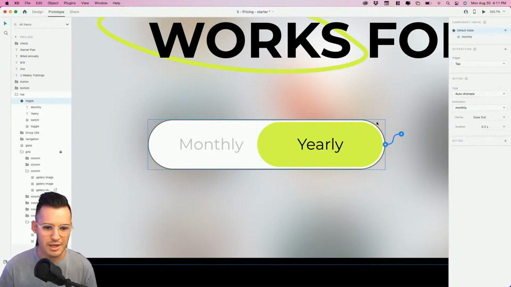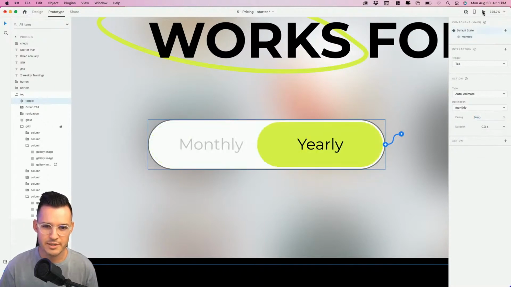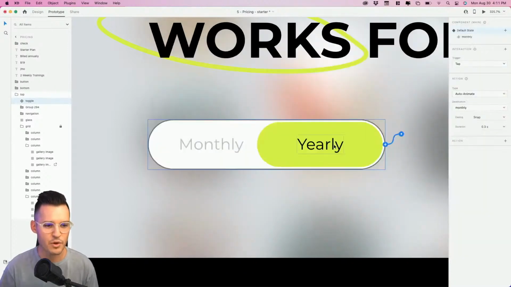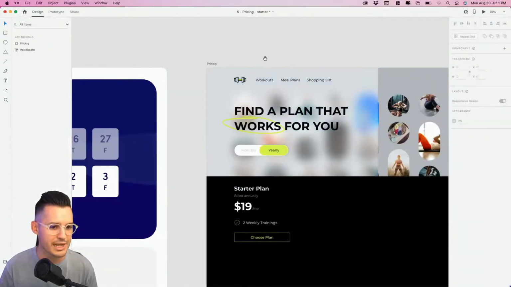All right, now it baked in the prototype and the animation, the auto animate for us, but maybe we want to kind of mess with it. We can go back to prototype mode and click on that tap trigger. It's ease out. I think let's go for a little snap. Let's do a little snappage, shall we? Boom, just like so. Now we get a little whoop, a nice fun little snappage. I like it. Okay, so we have our first toggle, our first component with multiple states inside of it built.